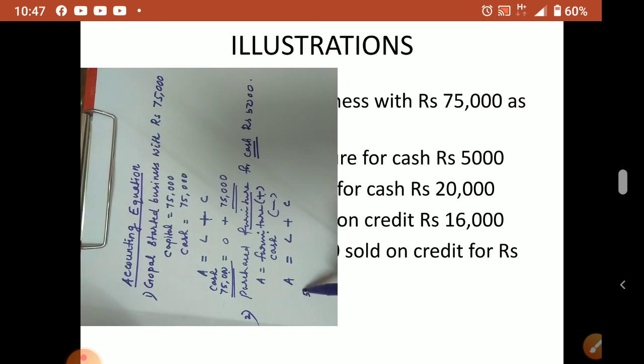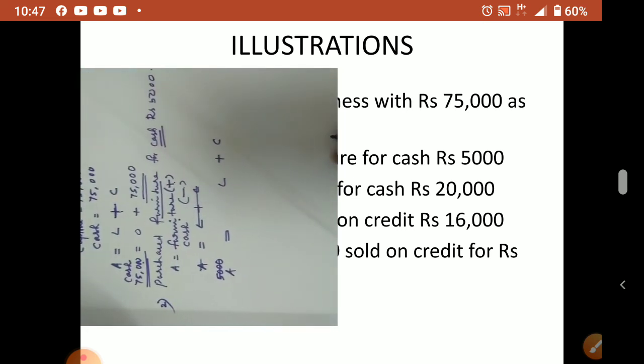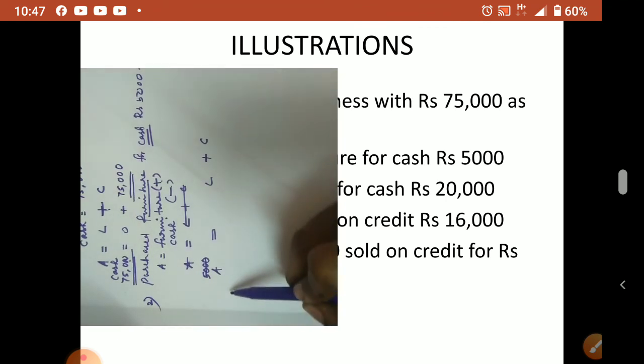5,000 I brought. Okay. Then once again I'll show this cash also. Just wait. Okay, so our equation is assets is equal to liability plus capital. We need some space also. So what assets is there?